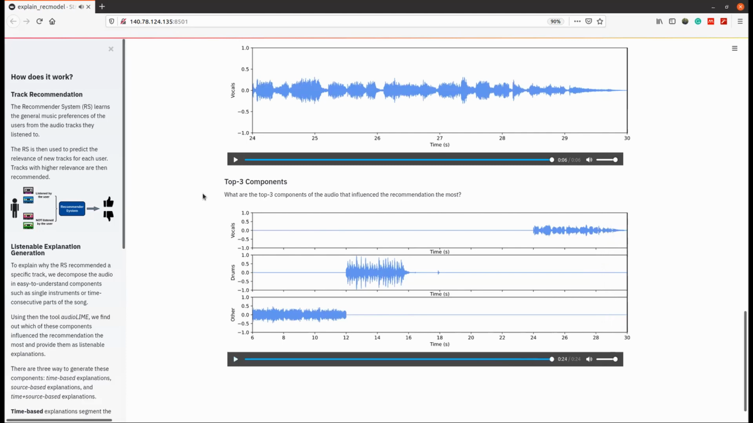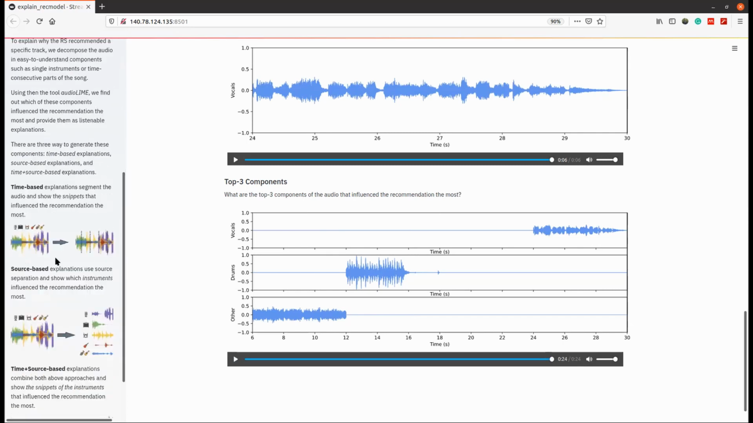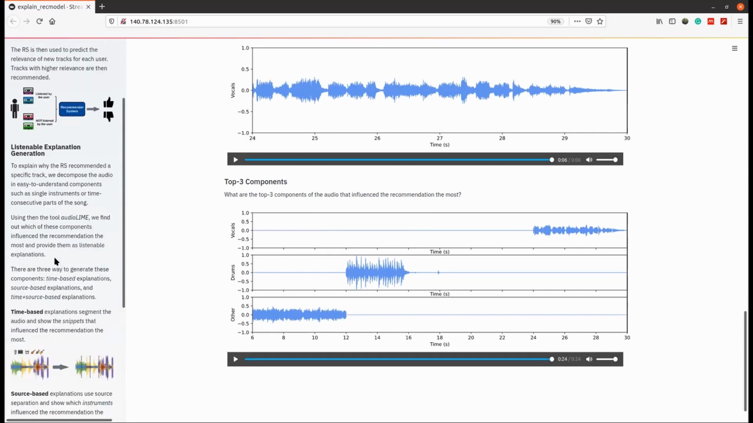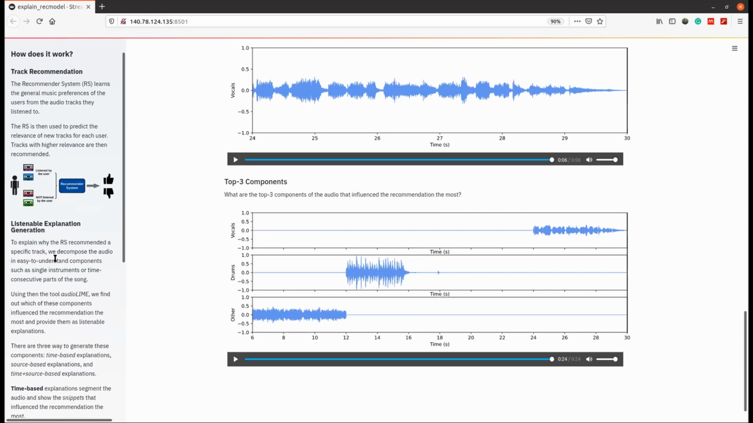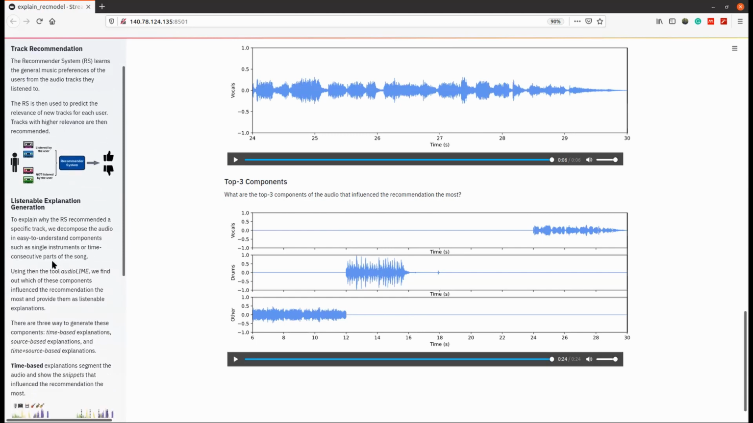All of these are reasonable explanations, since these elements are, as I said, also present in the music that the user listens to. Lastly, on the left side of our demo, we have a scrollable sidebar, which provides clarification on how the explanations and the recommender system work.